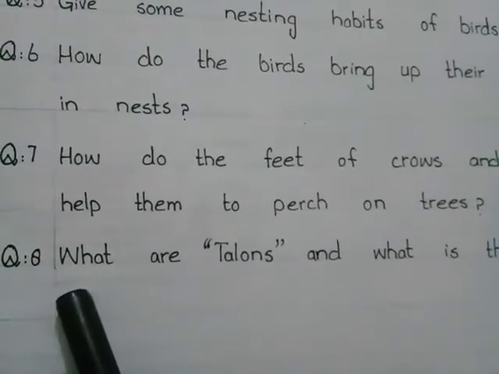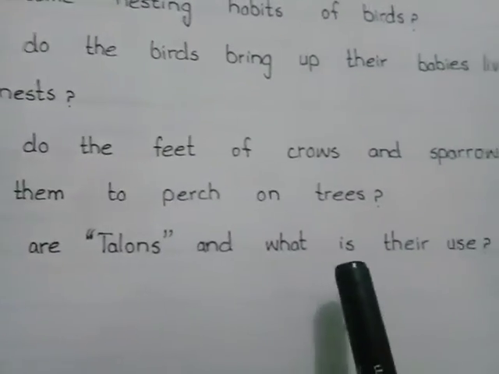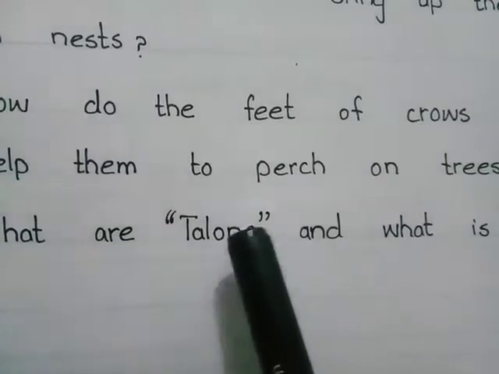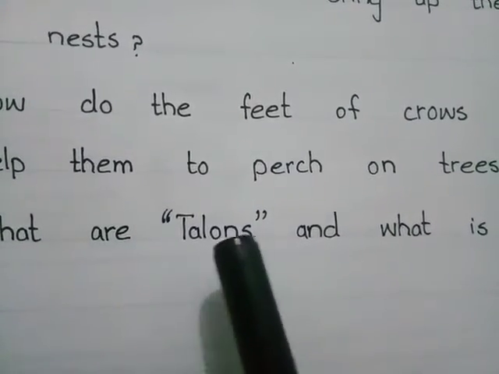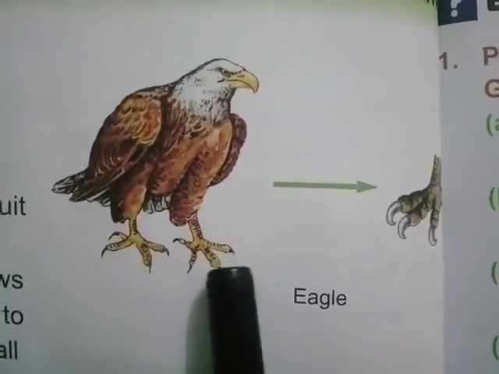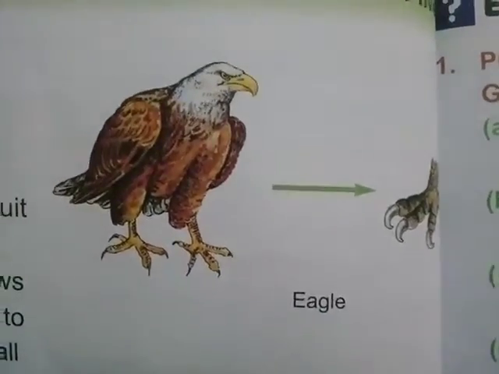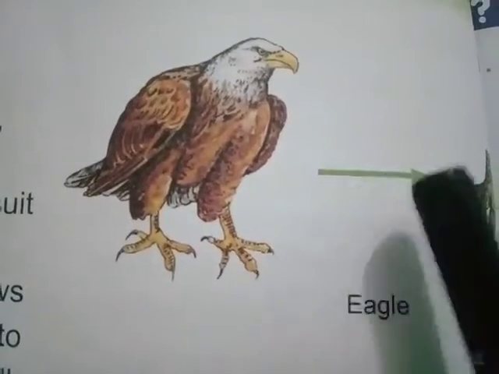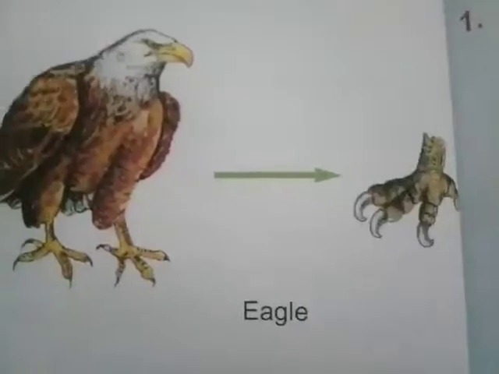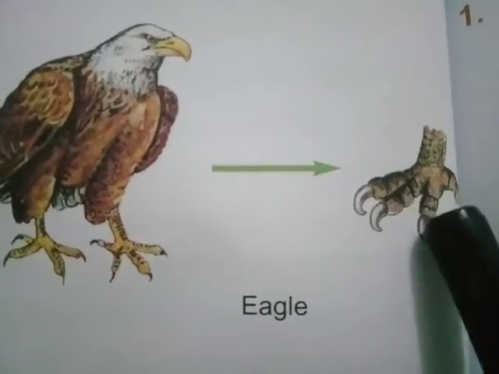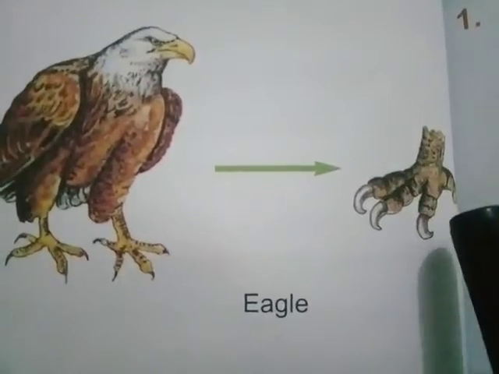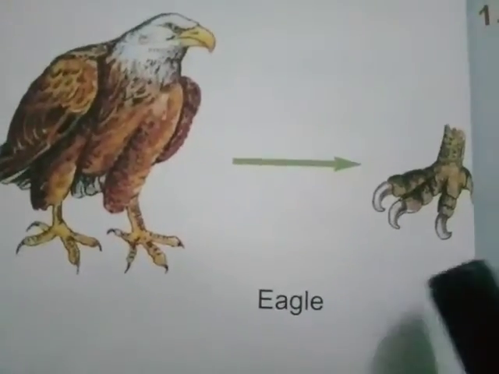Question number 8 is what are talons and what is their use? Talons mean sharp claws of an animal. Claws mean nails. Look here. Birds have 4 toes on each foot. Flesh-eating birds have strong, sharp claws called talons. These are the talons of the birds. They use their talons to catch other animals.